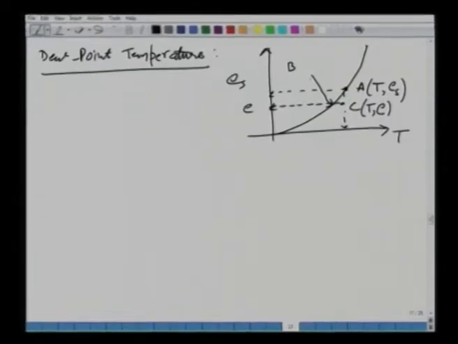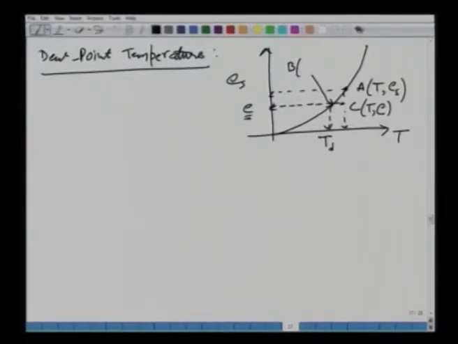Now, what will be the coordinates of B? That is what is important. This is a temperature at which the air would just become saturated for given E. This point is on this curve. So, this pressure actually represents the saturation vapor pressure for this temperature, which is called T_d.